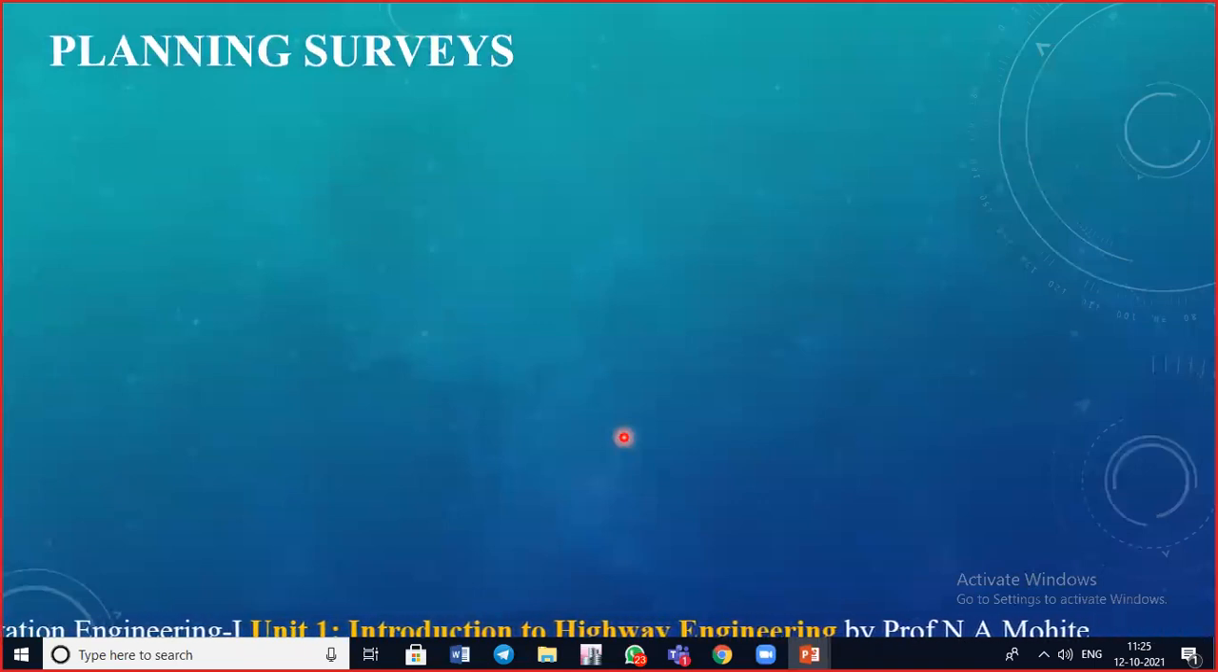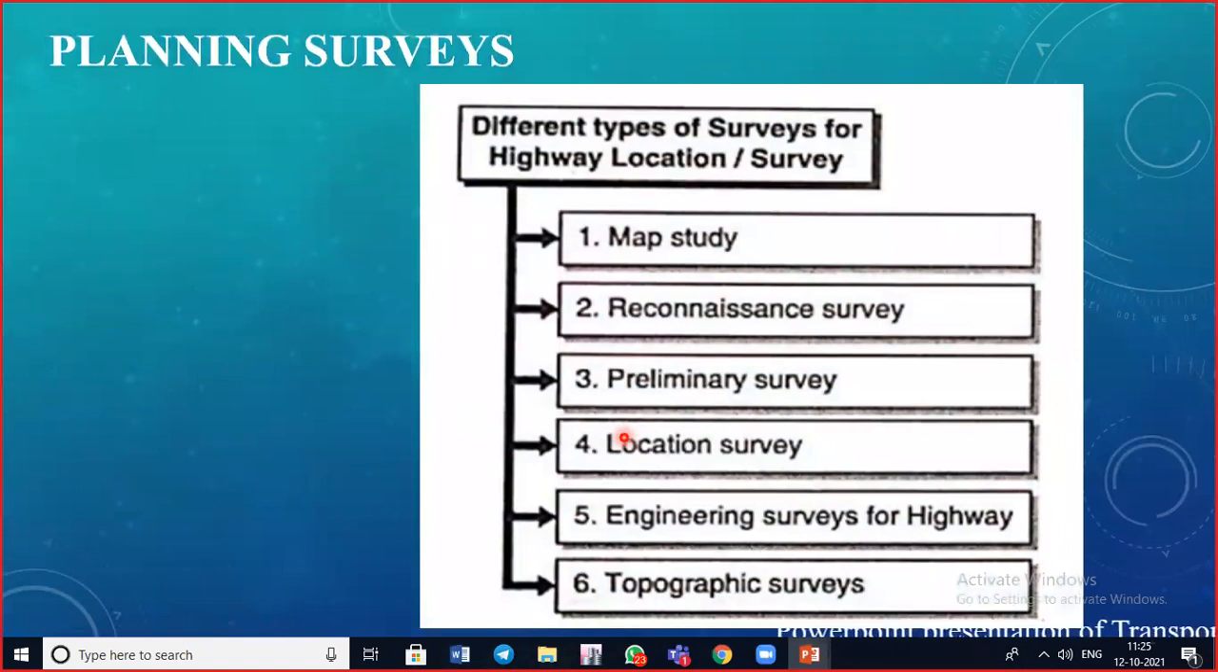So those are nothing but planning surveys. The various types of surveys that we are supposed to do are map study, then reconnaissance survey, then preliminary survey, then location survey, engineering survey for highway, and topographic survey. We are supposed to undergo all these surveys and take into consideration the remarks given by the engineer, and according to that we are going to mark the alignment of the said highway or road. So we'll see them one by one.